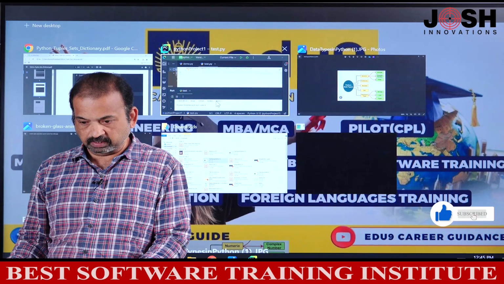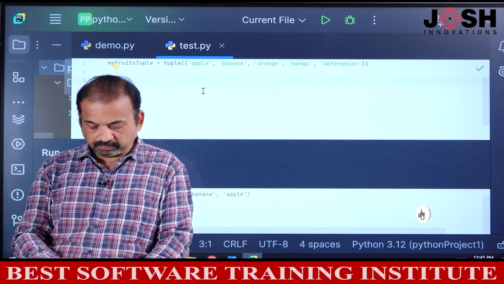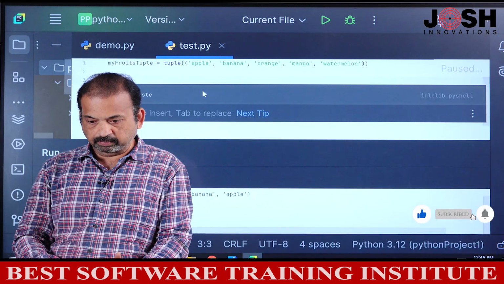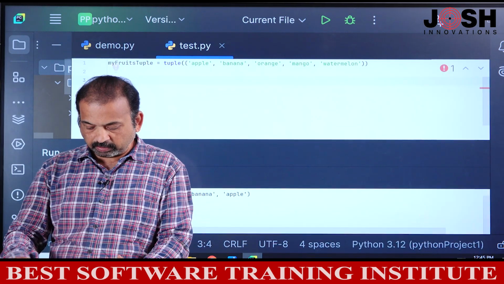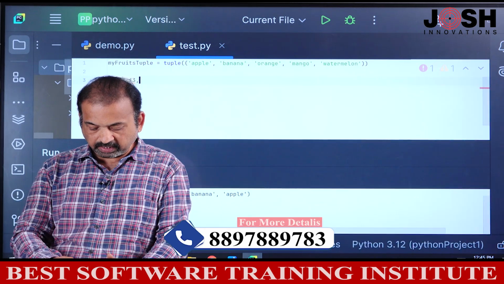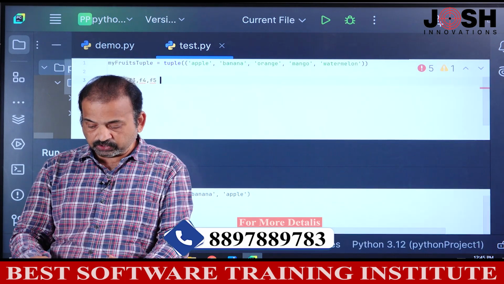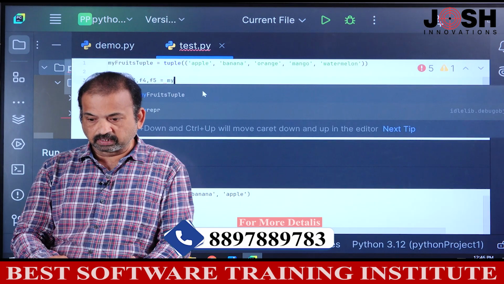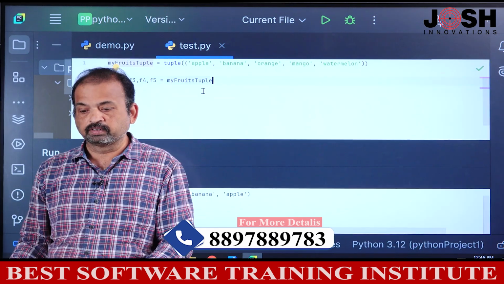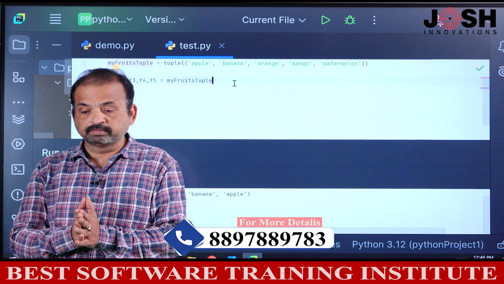Just a minute, I will come to PyCharm. F1, comma F2, comma F3, comma F4, and comma F5 equals my fruits tuple. Okay. So this is another way to unpack.